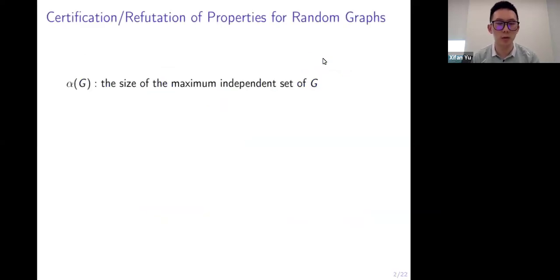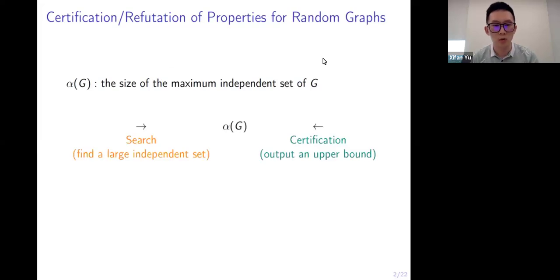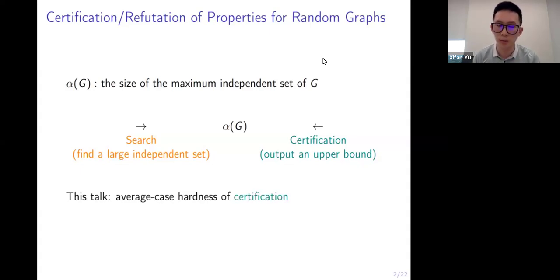Let me introduce the setup of certification and refutation of properties for random graphs through the example of maximum independent set. There are two natural problems associated with the maximum independent set. One is to search for a large independent set, and the other is to certify an upper bound on all independent sets. This talk will focus on the average case hardness of certification, specifically over the distribution of random regular graphs.